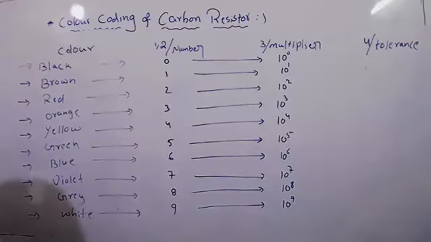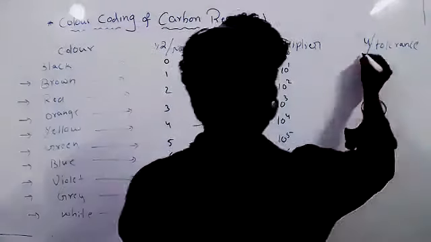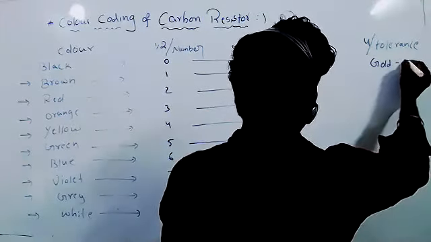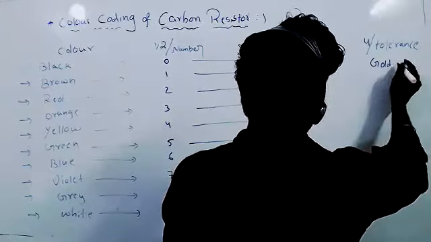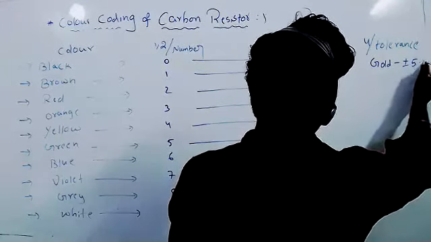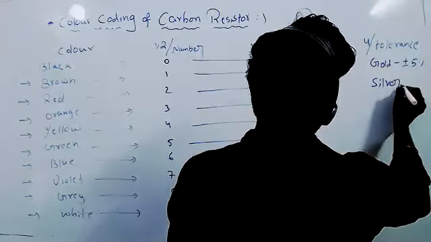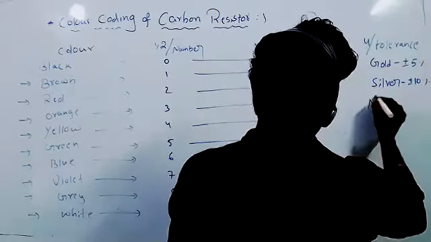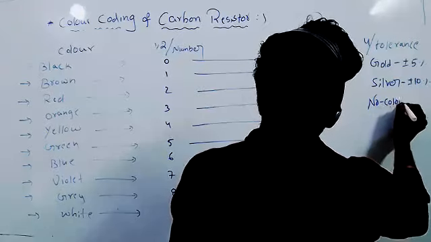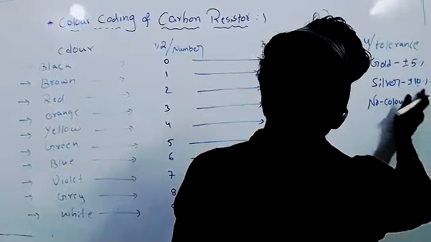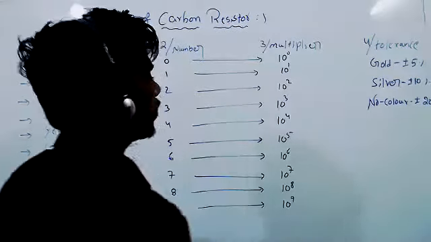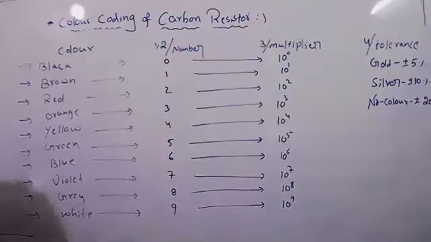Fourth one is tolerance. Here, gold plus or minus 5%, silver plus or minus 10%, no color, that means plus or minus 20% tolerance, that is. Just write this. So how to remember this?